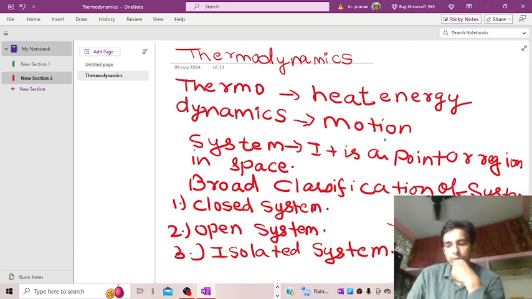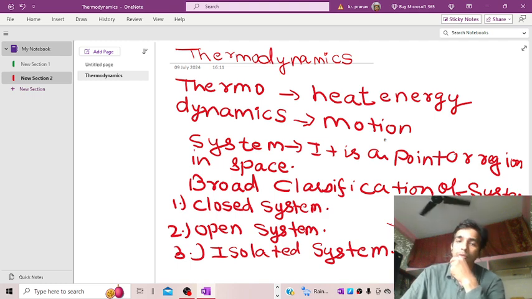First of all, we are switching over to the closed system. In the closed system, only energy transfer can take place across the boundary, but no mass transfer can take place. That is, only heat energy.